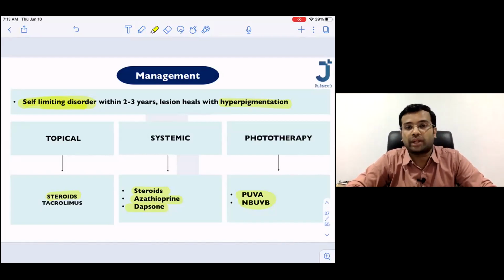Patient may show spontaneous resolution in 6 months to 2 years, and the lesions may heal with post-inflammatory hyperpigmentation. NB means narrow band. Okay, narrow band UVB. Okay, Dr. Kritika.